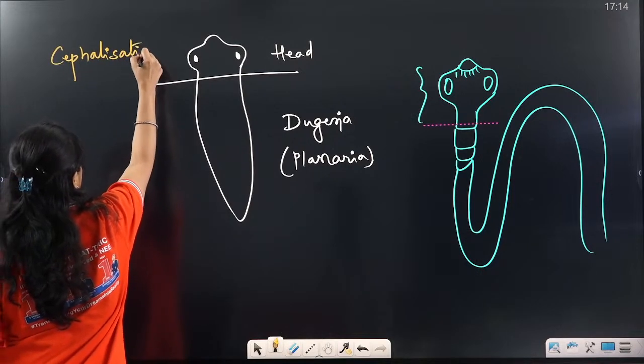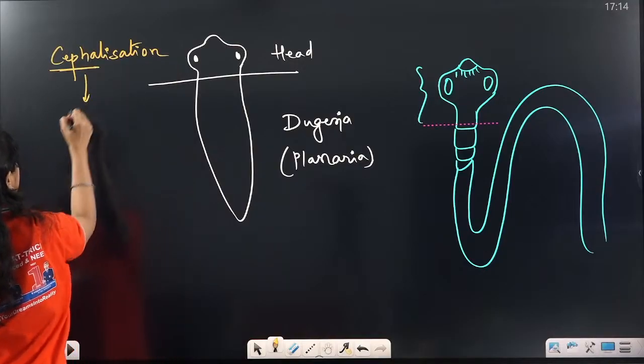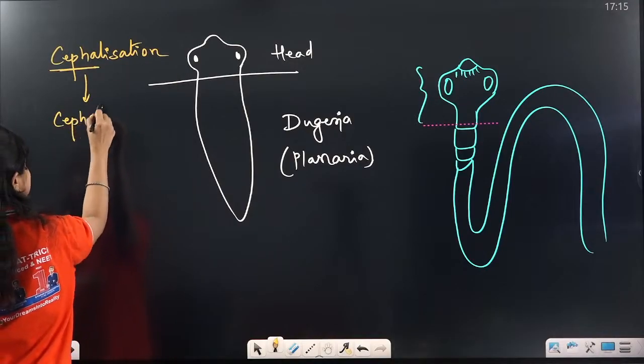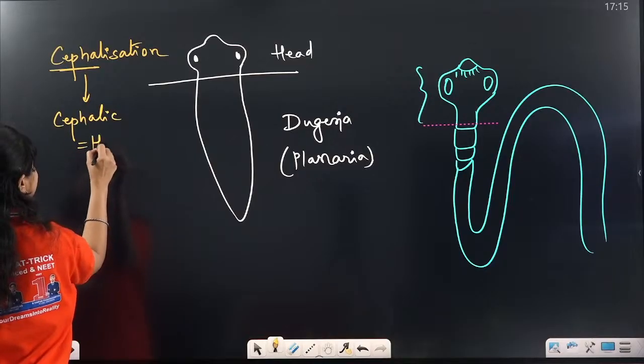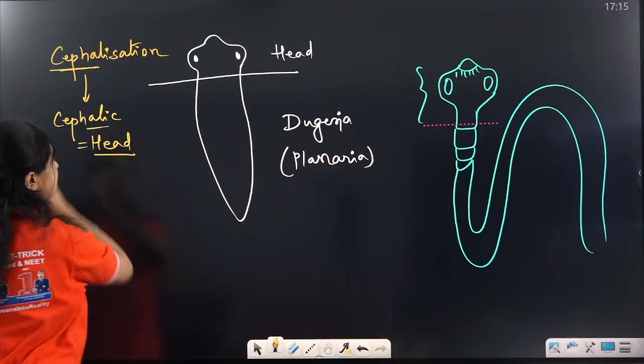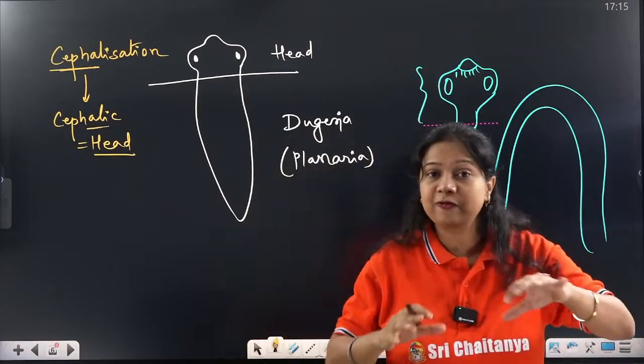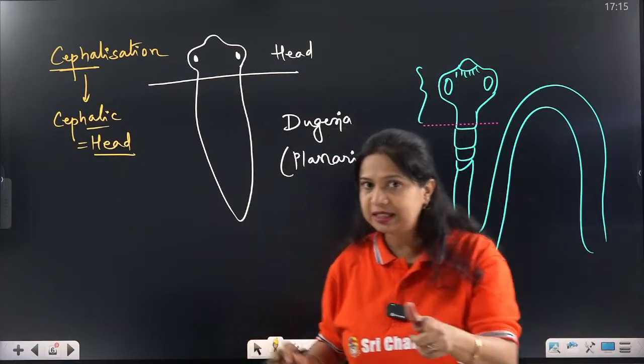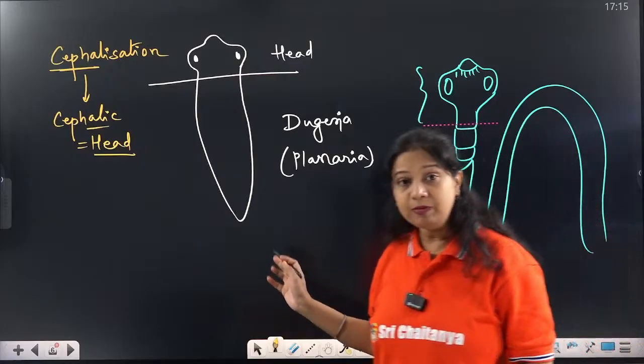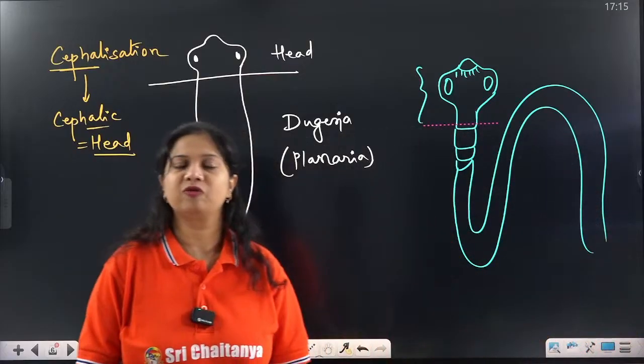The word cephalic means head. Remember, the word cephalic means head. So the formation or separation of the head from the rest of the body first started in this phylum, and hence it is a milestone phylum.